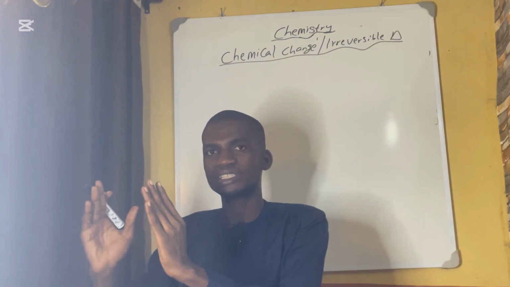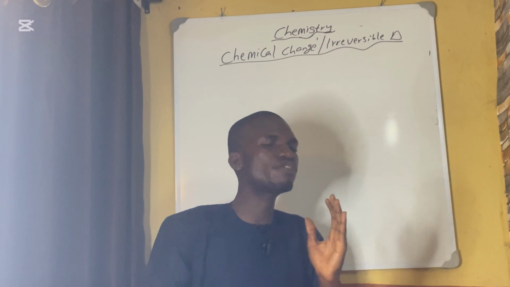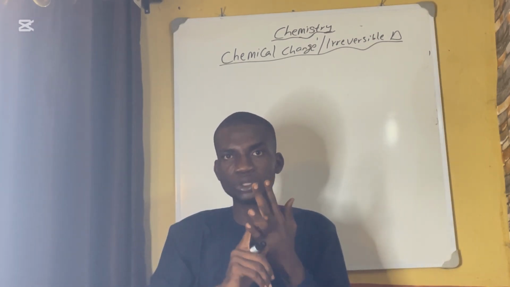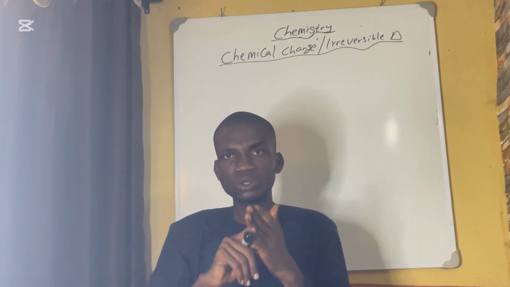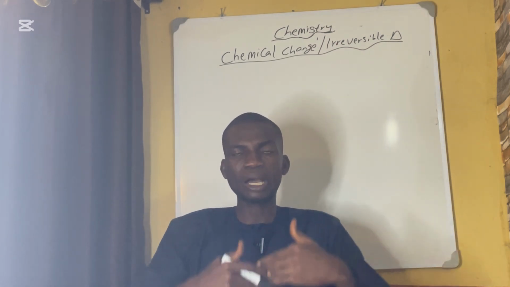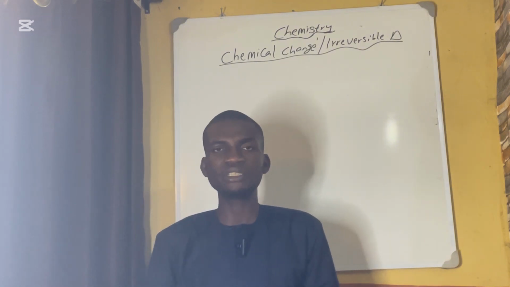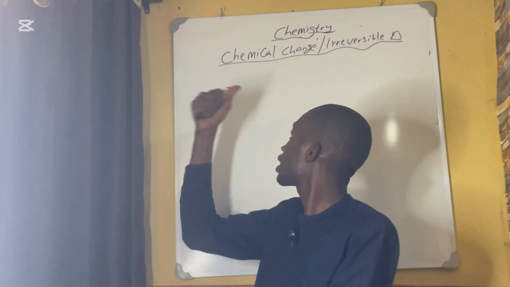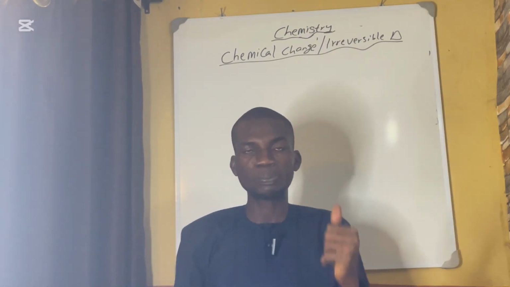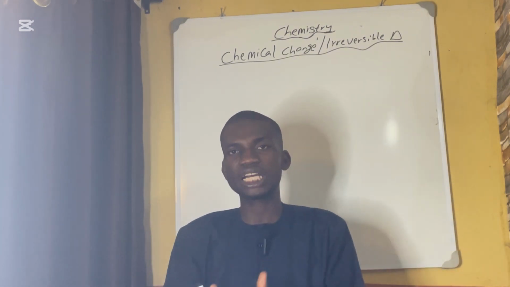There will be a new substance that is quite different from the reactant. It is not the same thing. The chemical structure will change, the chemical formula will change, the mass will change, the weight will change, everything about it will change, and it requires extra heat. You can apply heat, you can apply a new method to change everything so that a new product will be quite different from the reactant. That is what we mean by chemical change or irreversible change. And you can never change the product back to the reactant, unlike physical change.